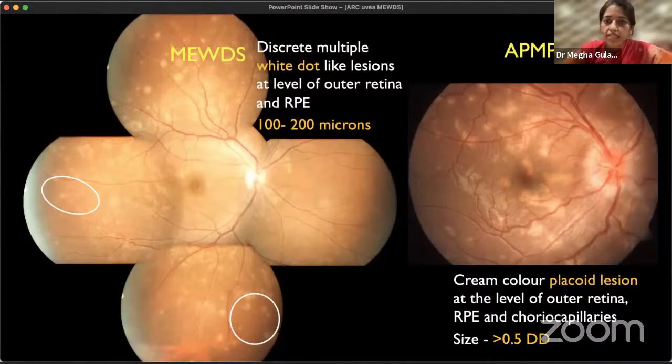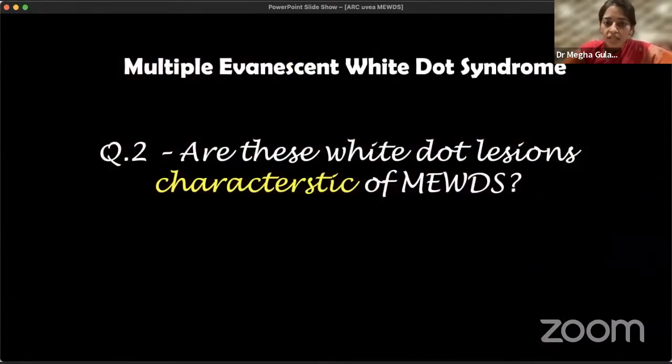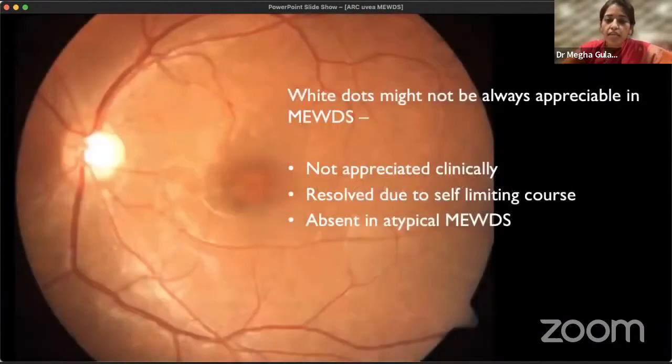Now, are these white dot lesions characteristic of MEWDS? Because the name itself suggests white dot syndrome. In some patients, we might not be able to appreciate these white dots. Either they are not appreciated clinically because they are so small, or they might have resolved by the time the patient presents to us, because it's a self-limiting disease. Or sometimes in atypical MEWDS, these white dot lesions might not be there. So this feature can't be characteristic of MEWDS.